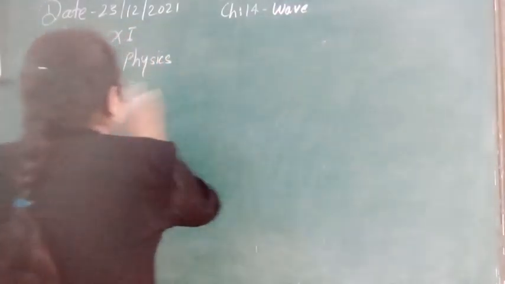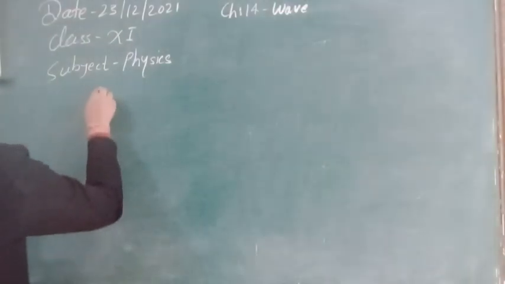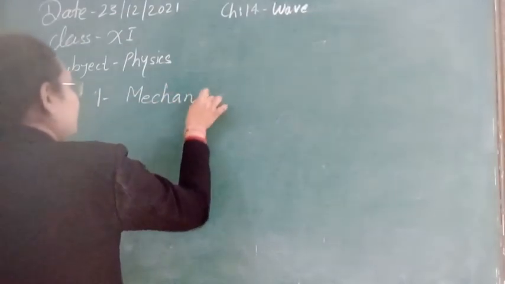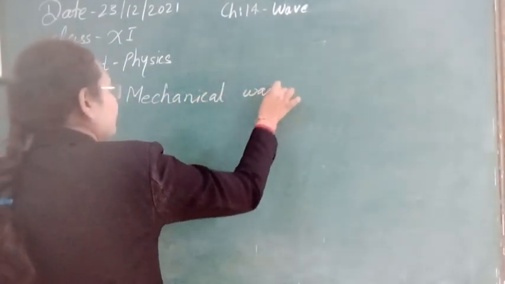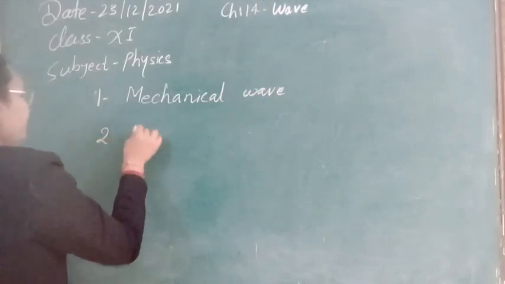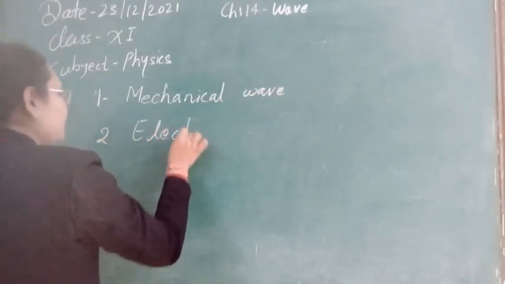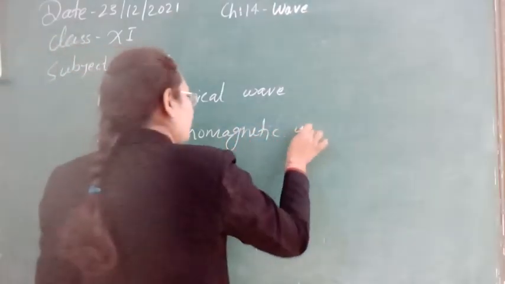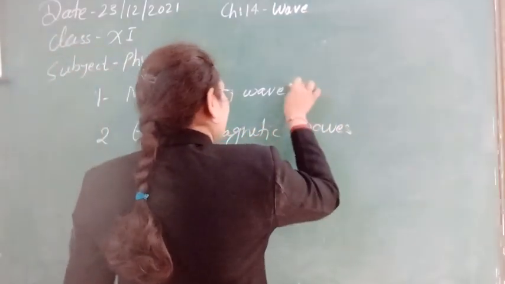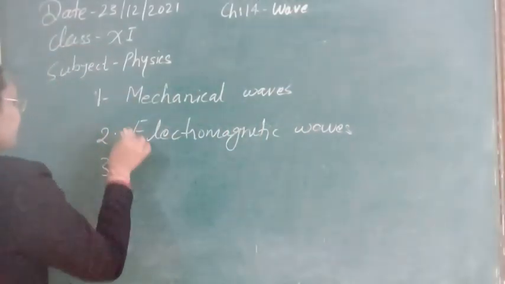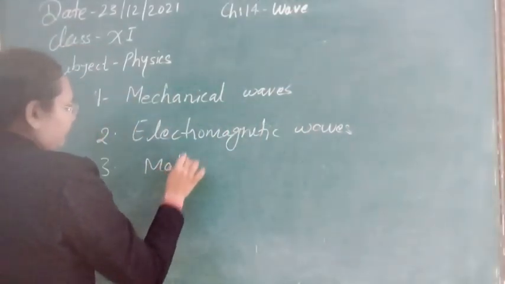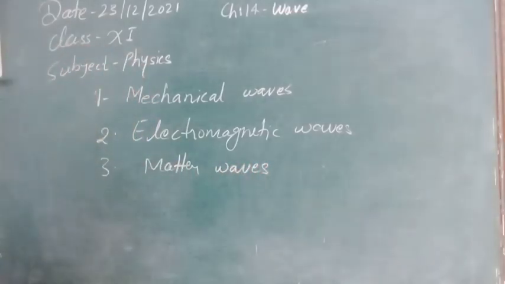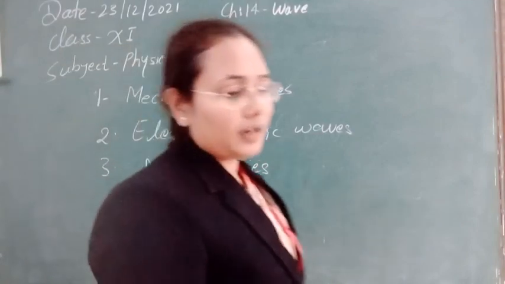Let's write this down. The second wave is called electromagnetic wave. And the third kind of wave is called matter wave. So these are the three types of waves we have, depending on different situations.